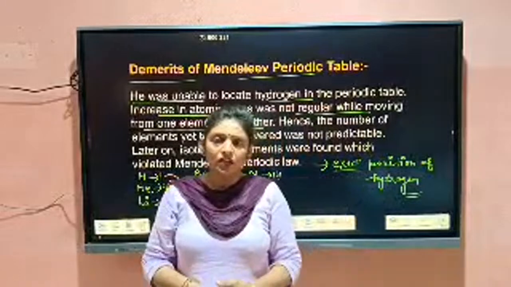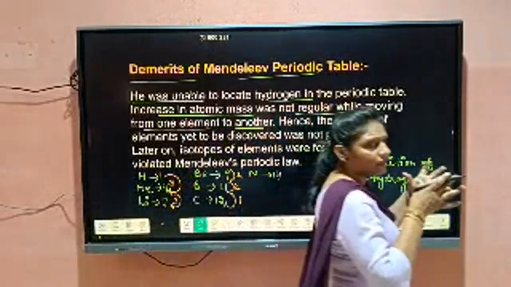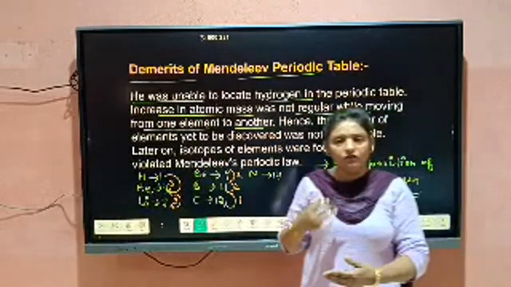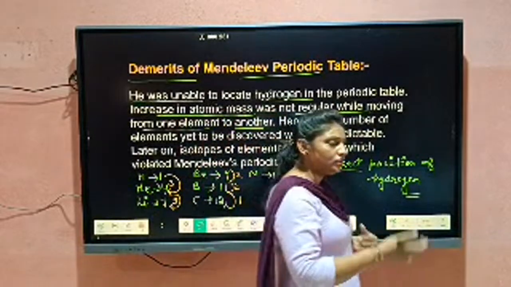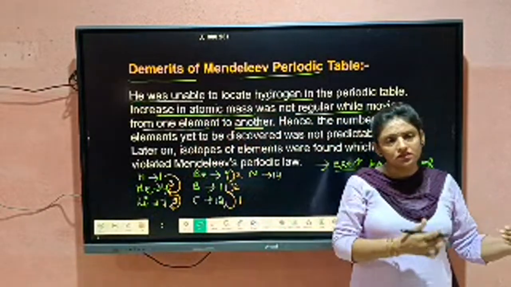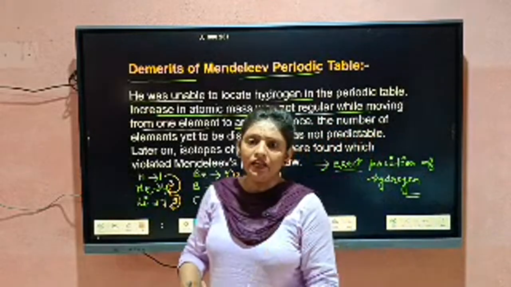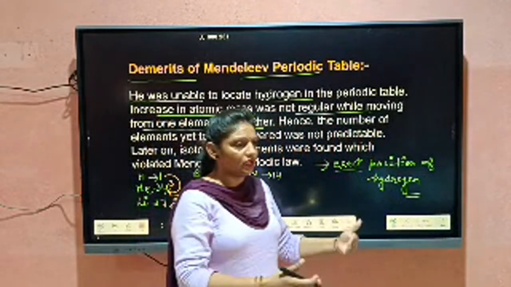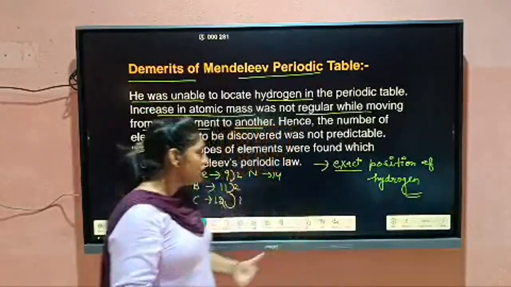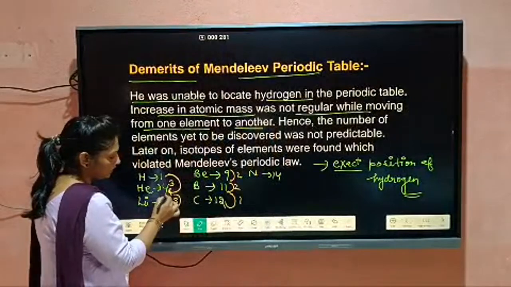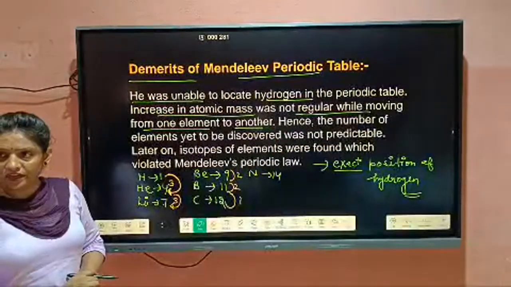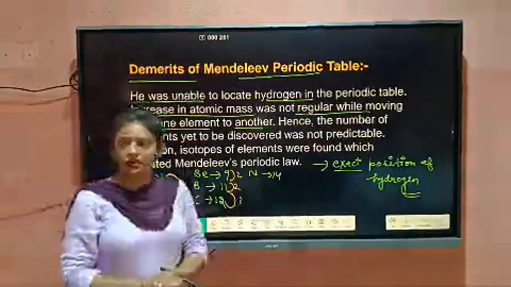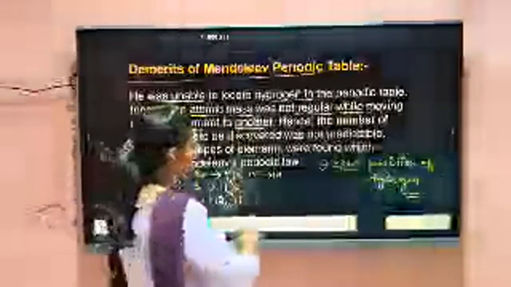Because Mendeleev gave his table in order of increasing atomic mass, and he left some gaps for the elements which were not discovered at the time of Mendeleev. So how can he say how many elements we can fill in between them? Because there is no regular gap, there is no regularity in the atomic mass of the elements. So it was also a demerit of Mendeleev. Is this limitation clear to you? Okay.